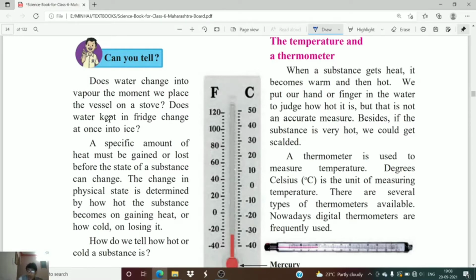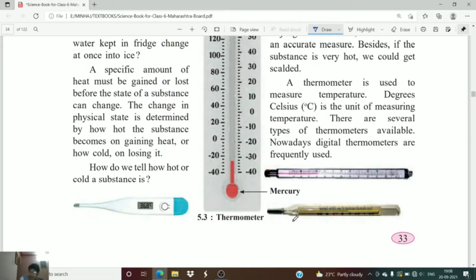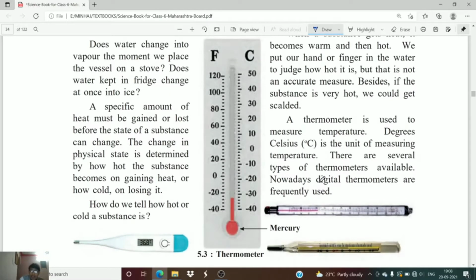Okay, so you can see several types of thermometer are there over here. Okay, the pictures are there. This is the digital thermometer. Okay, and this is the traditional thermometer. Okay, now thermometer is a device that can be used to measure the temperature. Generally the unit for temperature is degree Celsius. Okay, so common unit for the temperature is degree Celsius, but on the other hand we can measure temperature in Fahrenheit as well as in Kelvin.